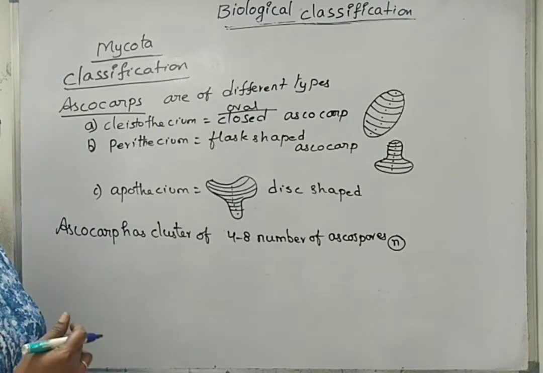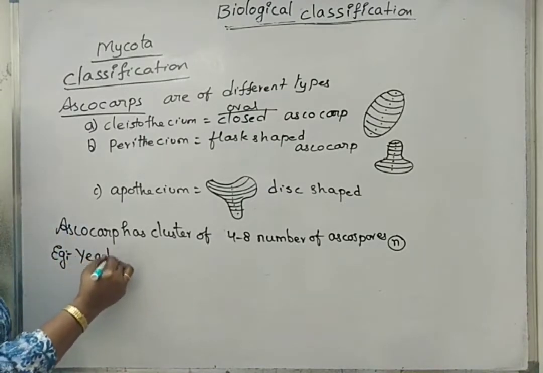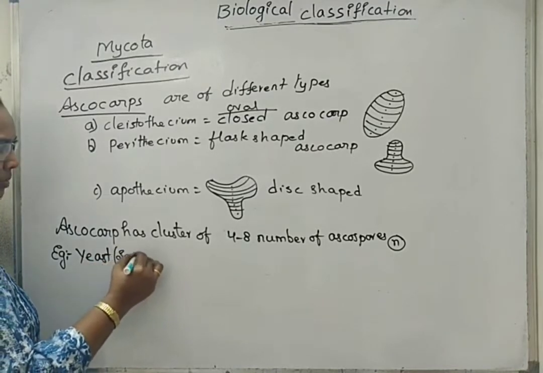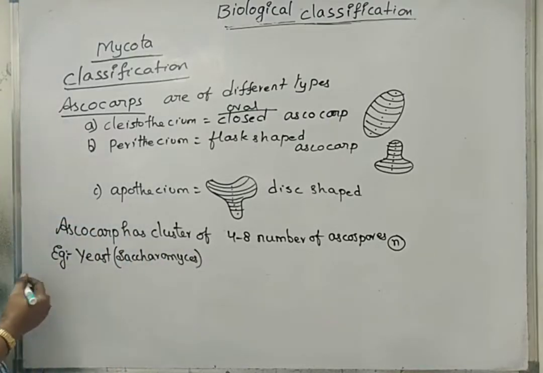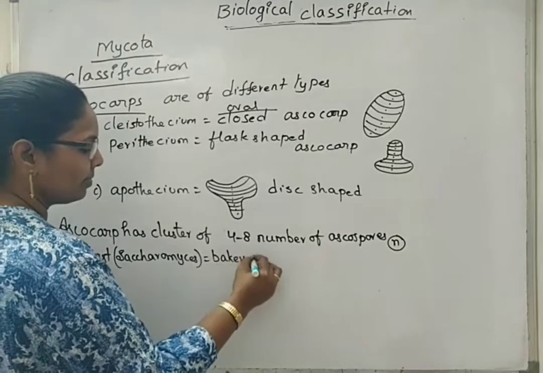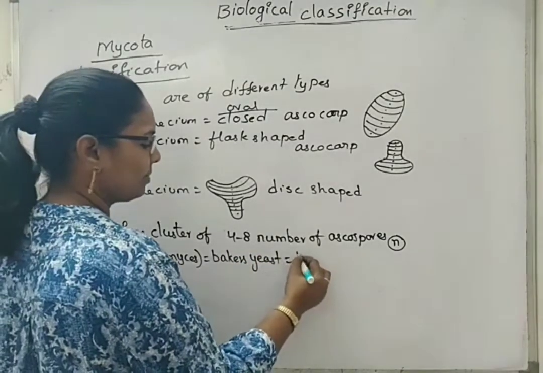So examples we can write, first one, yeast. Yeast is also many times used with Saccharomyces. Saccharomyces we can also call baker's yeast. It undergoes reproduction by budding.